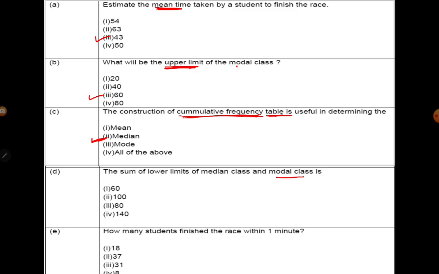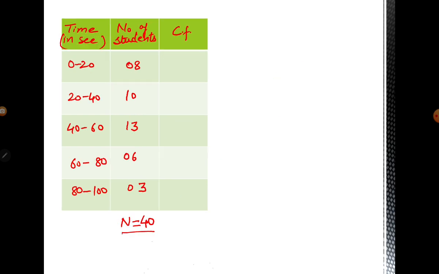So we know the lower limit of model class is 40, right? So now we have to find the lower limit of median class. For that we need CF first. So we'll find out CF first. I'll show you how to find CF.